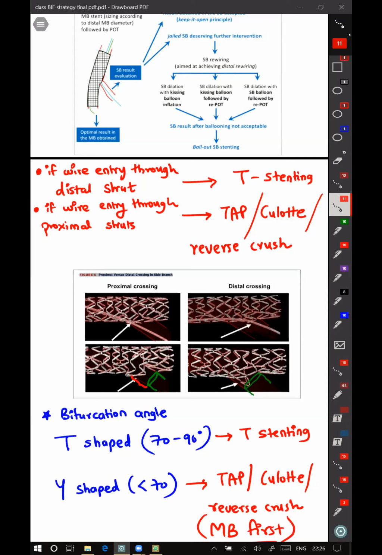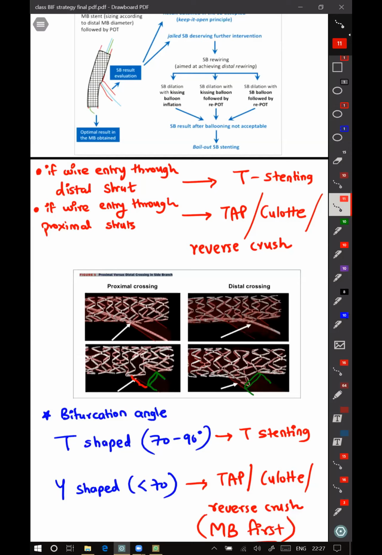Whatever the strut changes you are showing in the third figure is the one which can be achieved with the distal crossing. Yeah, if your aim is to cross distally, then we'll get this figure number 3.